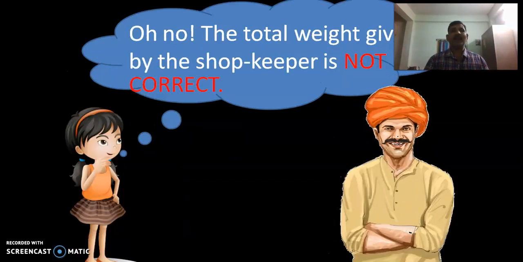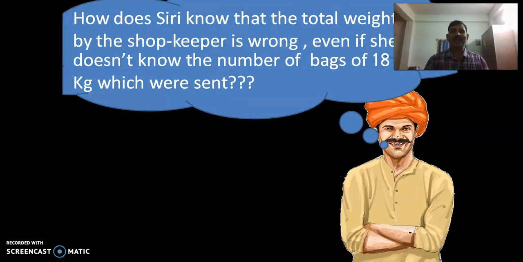Meanwhile, his daughter said, oh no, the total weight given by the shopkeeper is not correct. Listening to this, the farmer was surprised. How does she know that the total weight told by the shopkeeper is wrong, even if she doesn't know the number of bags of 18 kg and 84 kg which were sent? This is quite interesting. Now, let us try to understand how we can explain this.